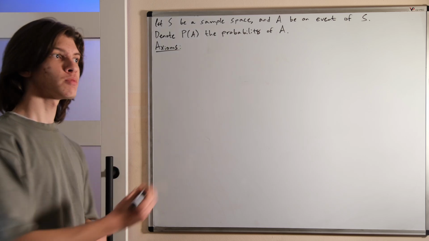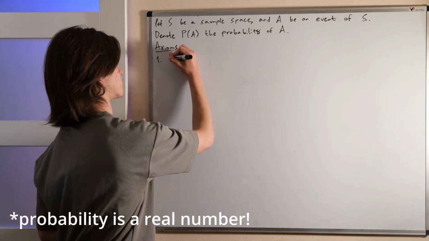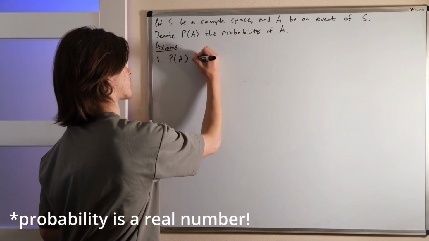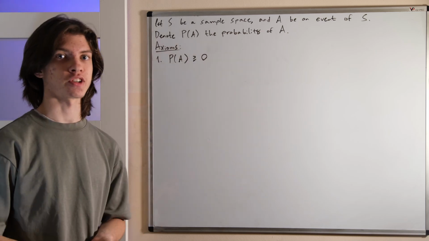First axiom: the probability of an event is non-negative. This makes a lot of sense. We can't talk about a negative 10% chance of something, for example.